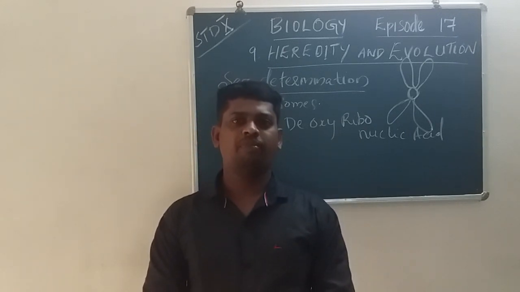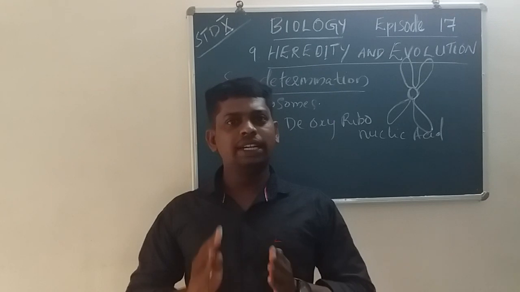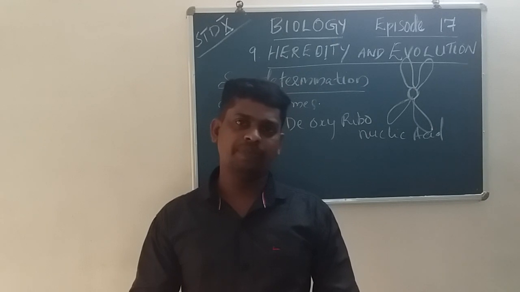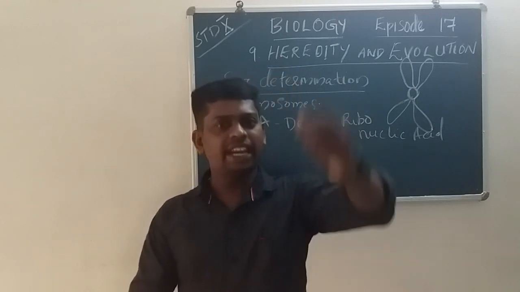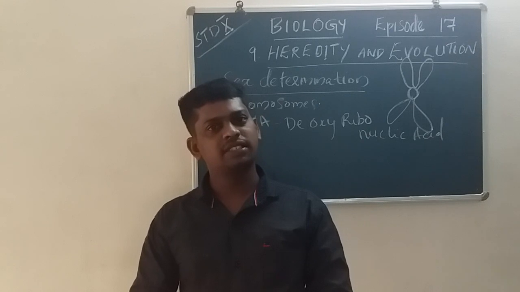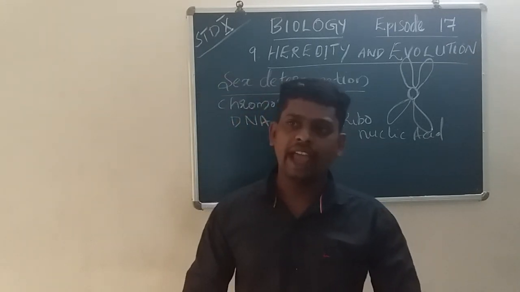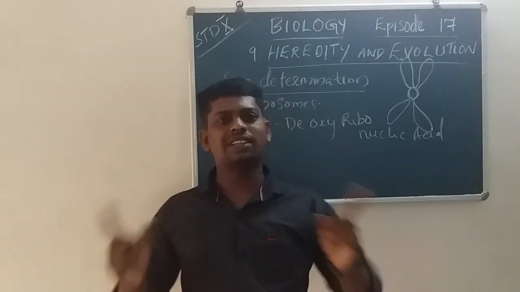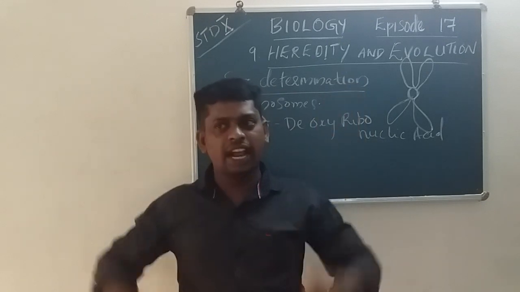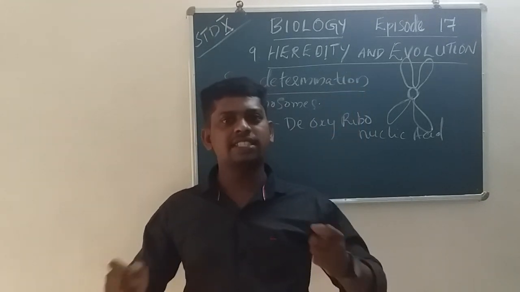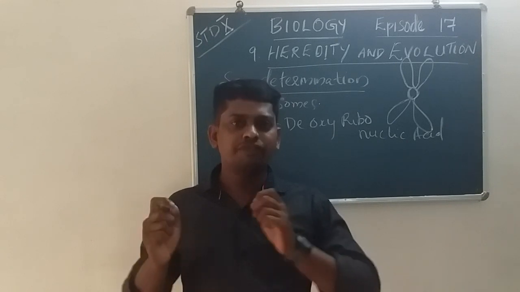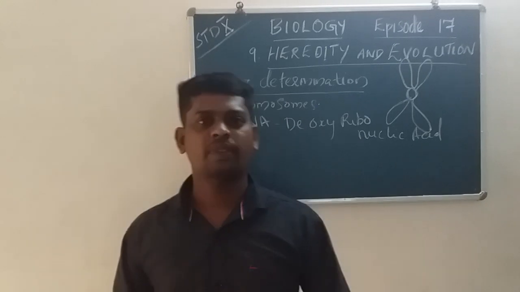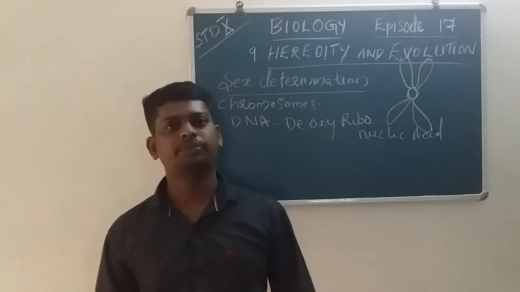The DNA strands are formed by sugar and phosphate molecules. The two sides of the ladder are made with sugar and phosphate molecules, and the sugar is pentose sugar.